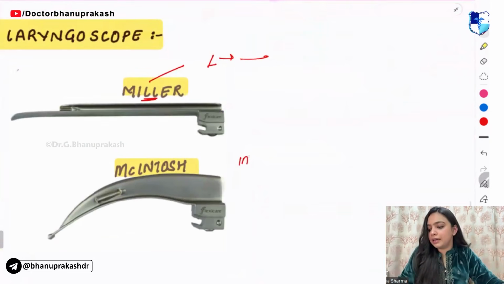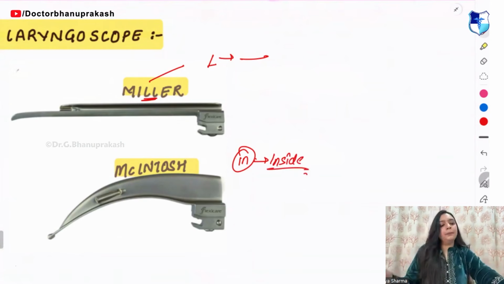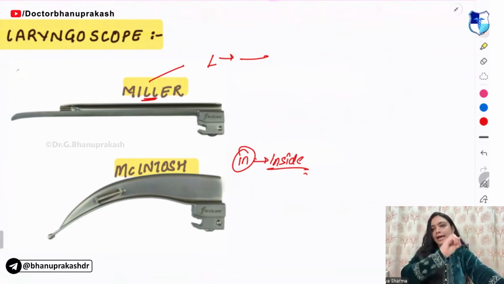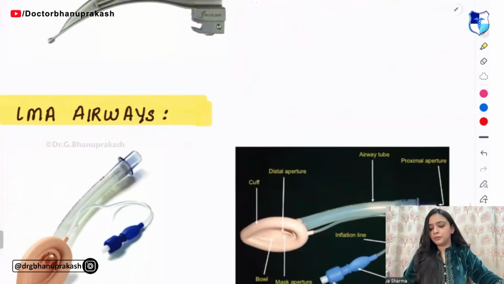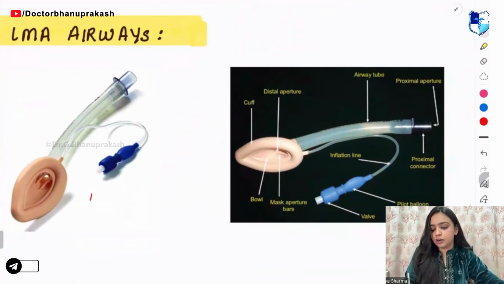McIntosh. So remember 'in'. In means it is going inside. So it is going a bit inside. So McIntosh is like a round shape. Okay. Next, you have the LMA airways. This one is your first generation.